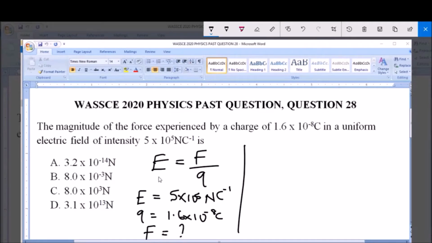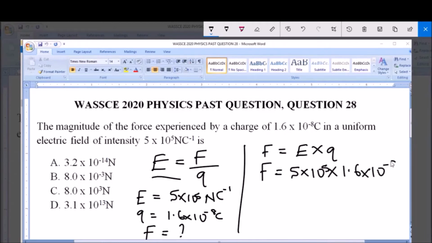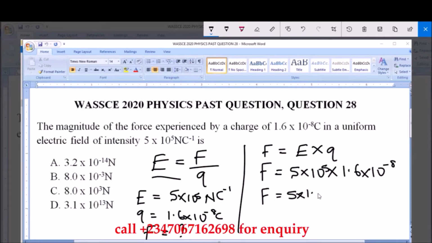Now we are asked to find the force experienced by this charge. So from this formula here, we can say F is equal to the electric field intensity multiplied by the quantity of charge. And so F is equal to 5 times 10 raised to the power of 5 multiplied by 1.6 times 10 raised to the power of minus 8. So we have that F is equal to 5 times 1.6 multiplied by 10 raised to the power of 5 minus 8.